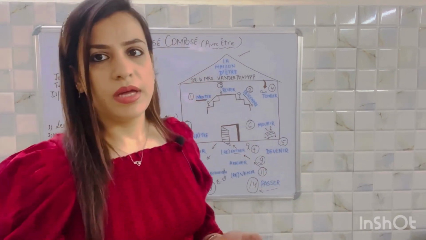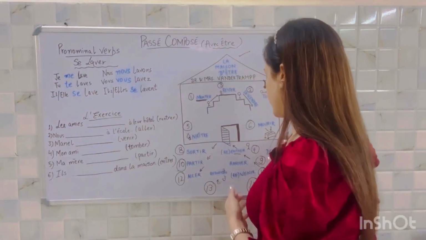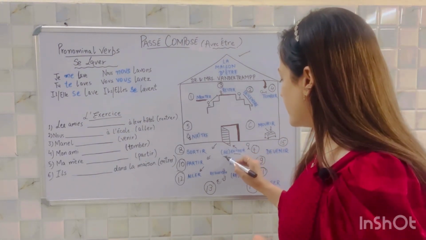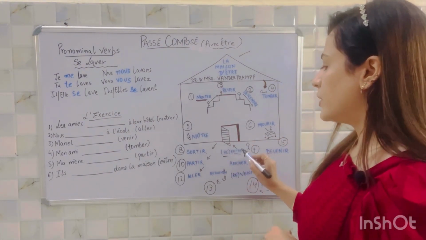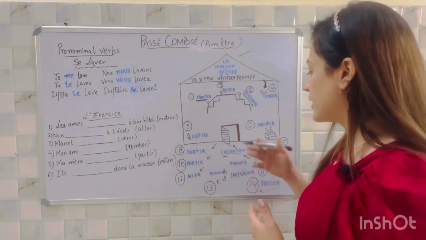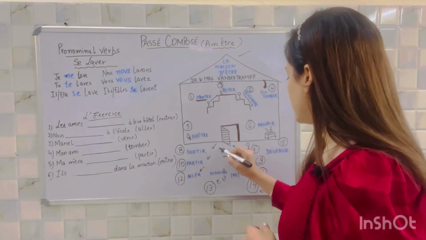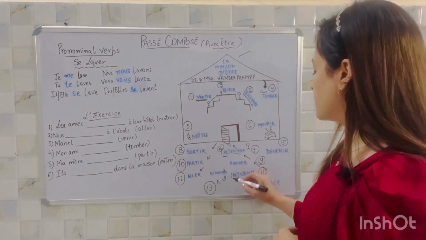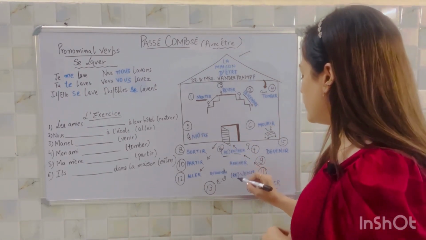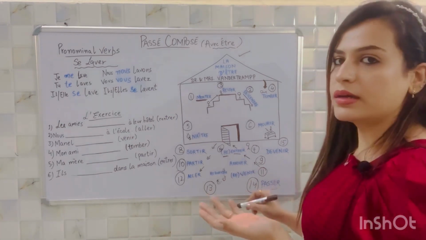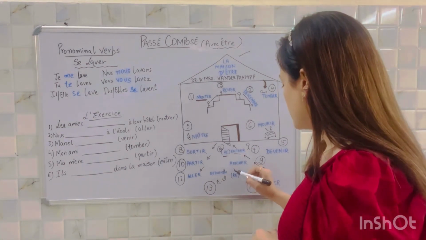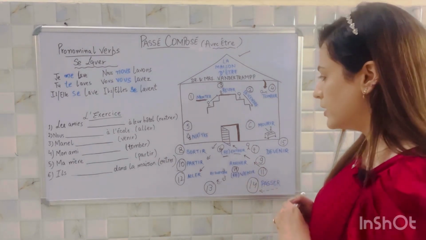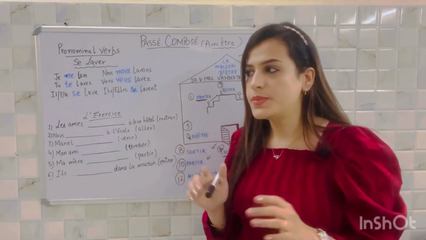Devenir is to become, and there is no contrary of devenir either. 15 verbs we have done, and if you add re here, it becomes another verb, rentrer, to re-enter, again a moving verb only. And then if you add re to venir, it becomes revenir, to come back again. These are the 17 verbs that you need to learn, and all these are moving verbs.